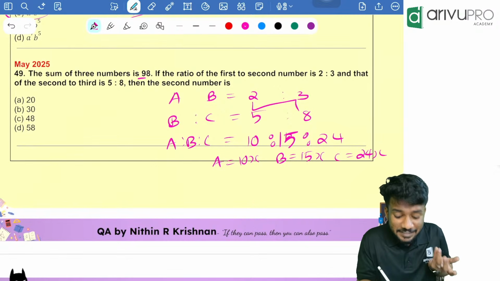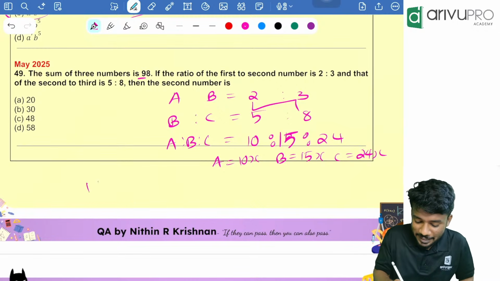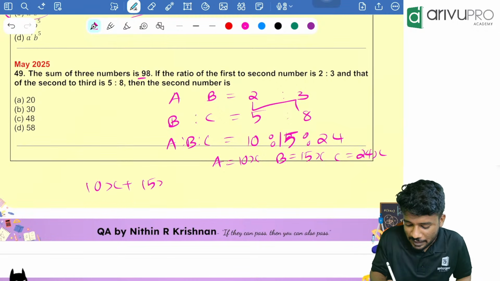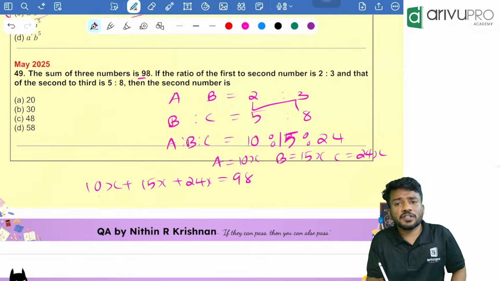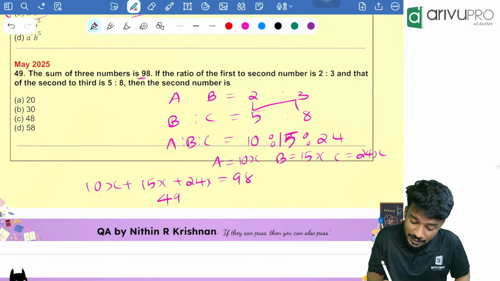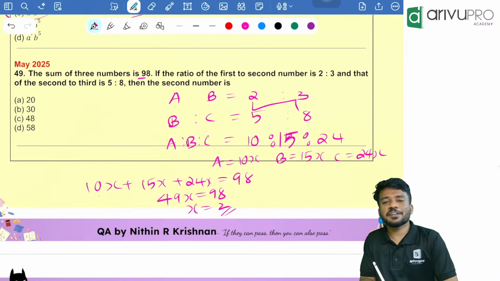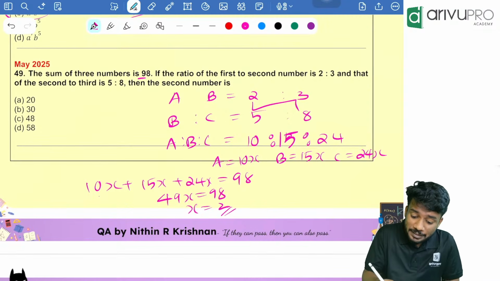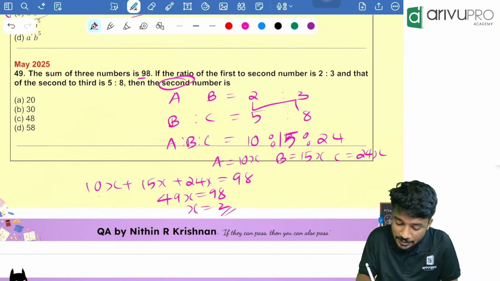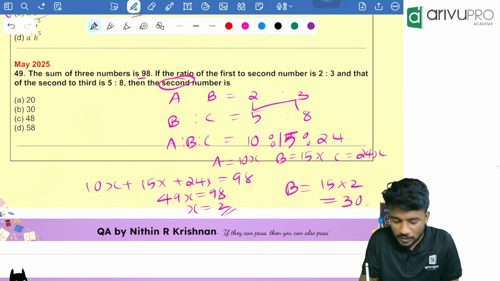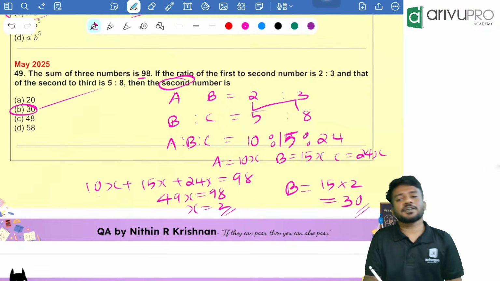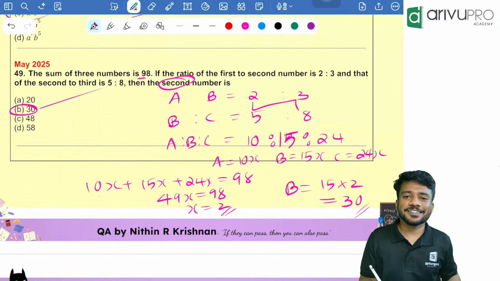Now they are telling the sum is equal to 98. That means 10x plus 15x plus 24x is equal to 98. That is nothing but 25 plus 24 is 49. So 49x is equal to 98. x is equal to 2. We got the value of x as 2, right? Now people, the question is, what is the second number? Second number B is nothing but 15 into 2, which is equal to 30. Option B is your answer. I hope that you got it.